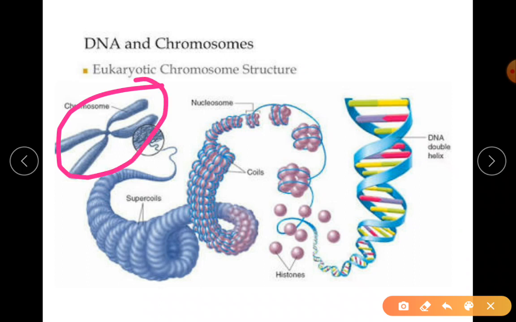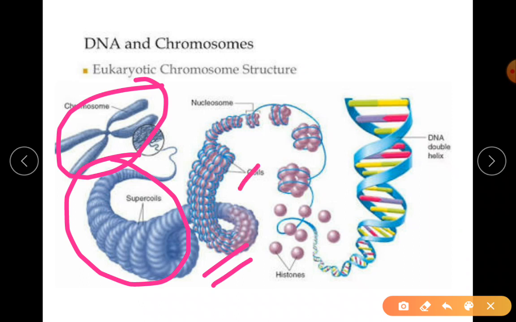Chromosome has within it a tightly coiled chromatin. Just observe how the chromatin is. There is a packing system. The blue color line is your DNA, and there are pink color circular structures, those are your proteins.